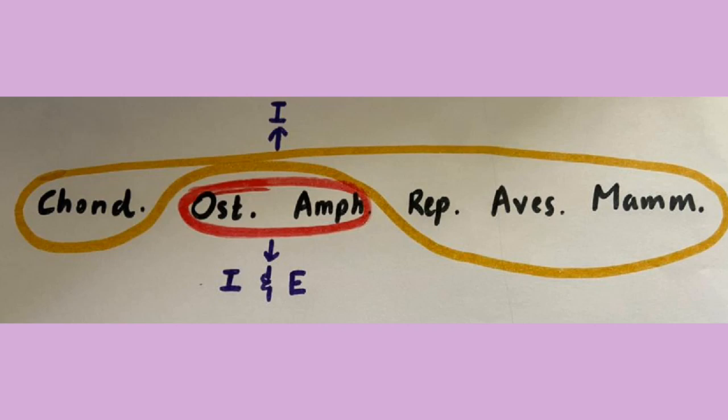Then B, amphibia, again they show both internal fertilization and external fertilization. Mostly it is external, so B is also correct. C, reptilia, they only show internal fertilization. Then chondrichthyes, that means cartilaginous fish, they only show internal fertilization. Aves, that means birds, they only show internal fertilization. So the classes that show both internal and external fertilization are Osteichthyes and amphibia. A and B. Answer number 3.